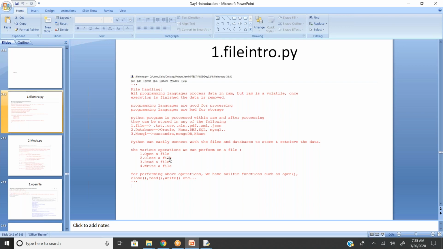So open a file, close a file, read a file, and write a file. These are 4 different operations we can do using file formats. For every operation in a file, there are different syntaxes. You can see here, for performing the above operations, we have built-in functions like open() for opening a file, close() for closing, read(), and write(). These are the 4 functions we are going to use.